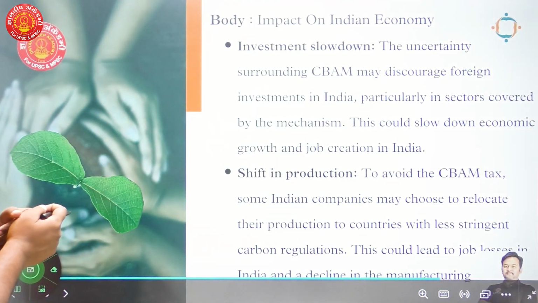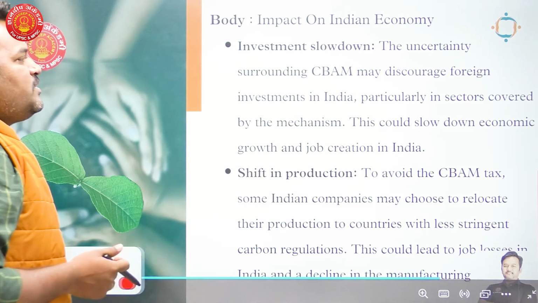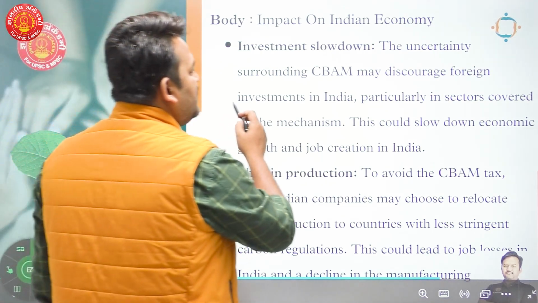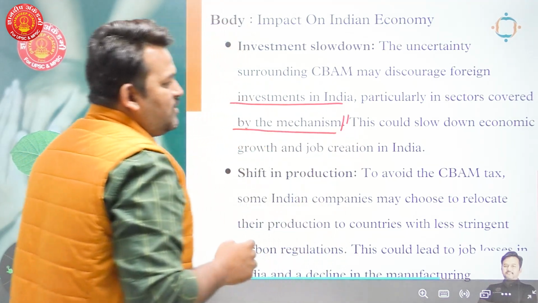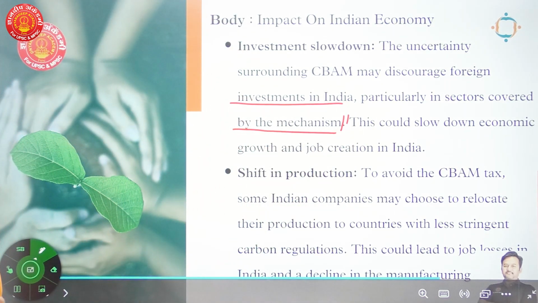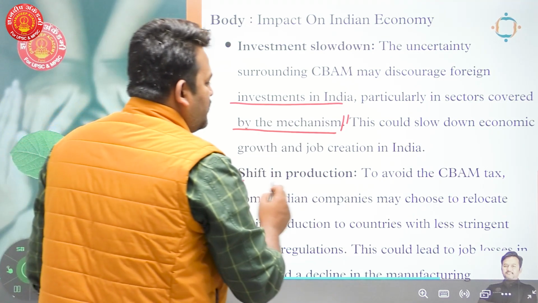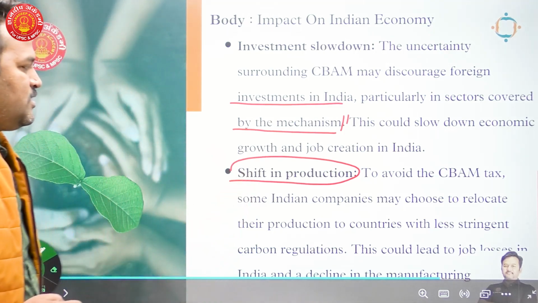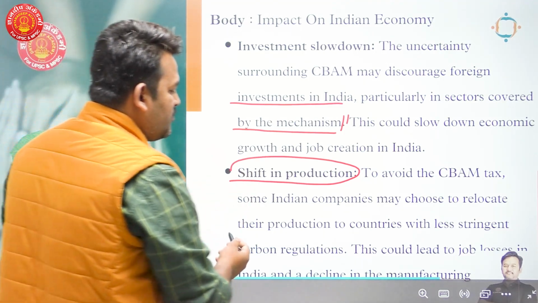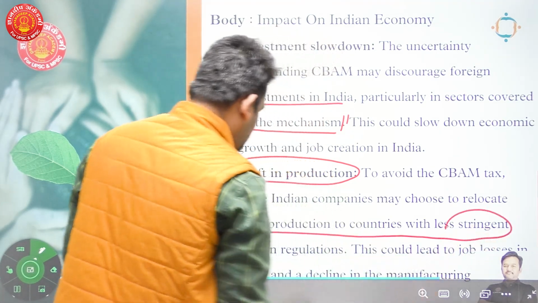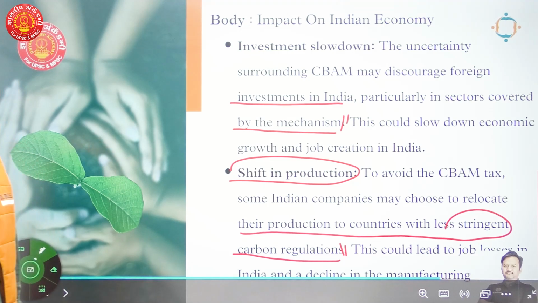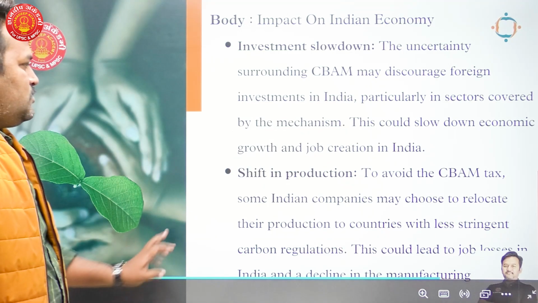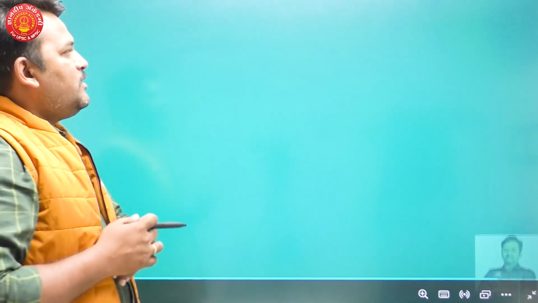Third thing is investment slowdown. The uncertainties surrounding CBAM may discourage foreign investment in India, particularly in sectors covered by the mechanism. This could slow down economic growth and job creation in India. Fourth thing will be shift in production to avoid the CBAM taxes. Some Indian companies may choose to relocate their production to countries with less stringent carbon regulation. This could also lead to job losses in India. So this will be the impact on Indian economy.